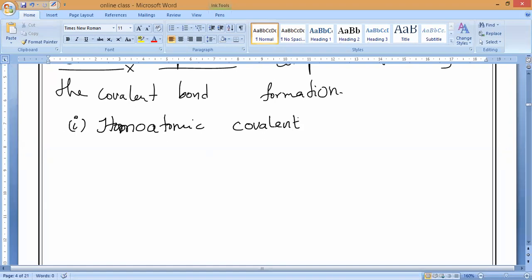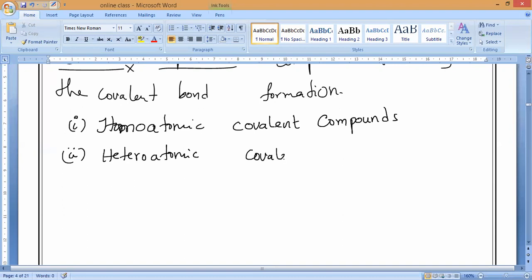I will finish these 2 things in today's class. And the second one is called heteroatomic covalent compounds, also called molecules.